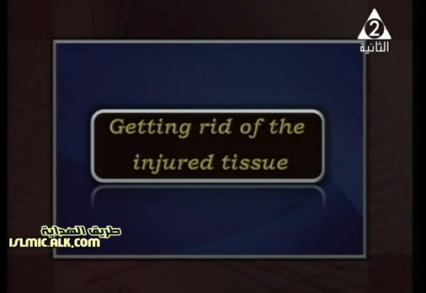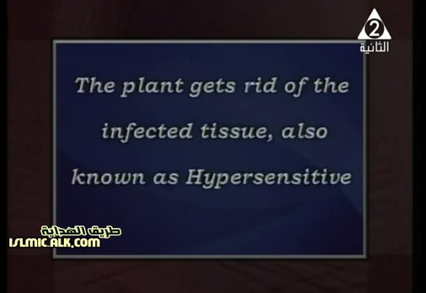How can we get rid of the injured tissue? This is another way to remove the injured tissue. When the plant wants to eliminate the infected tissue, this process is known as the hypersensitive response.